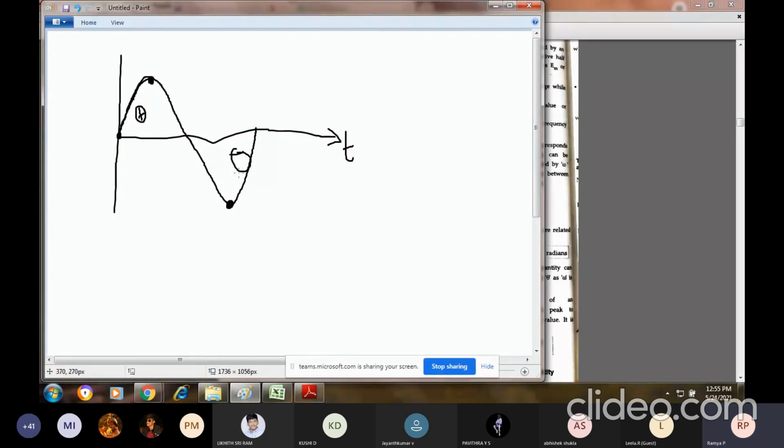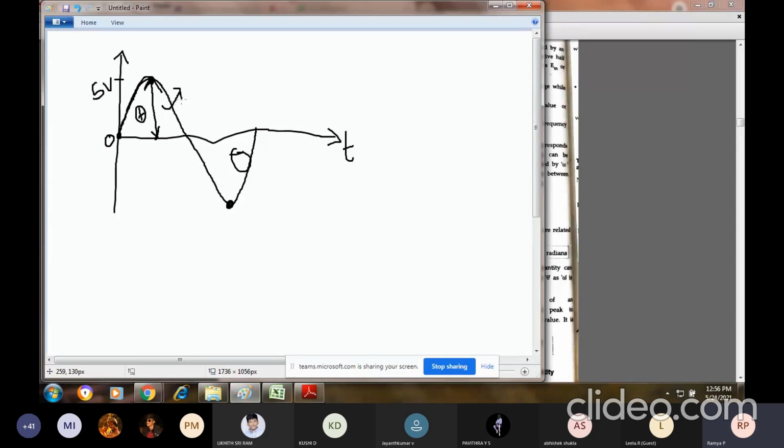As I have just told you, it is a periodic waveform. Periodic waveform means the cycle will be repeating and the amplitude retains the same, whether with respect to the positive half cycle or negative half cycle. So the maximum value means this particular value. If I start measuring the voltage from 0 to, assume, 5 volts here, this is my maximum value. This is called the amplitude. So if I measure from 0 to 5 volts, this is called my amplitude.